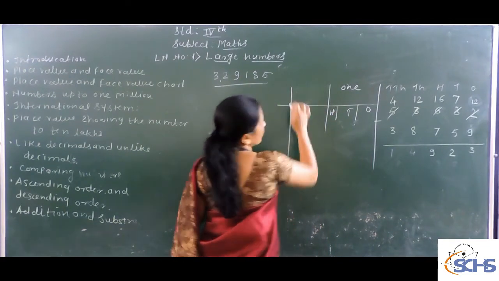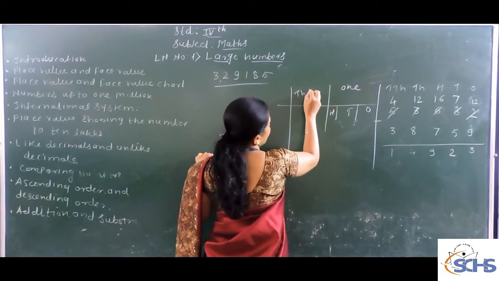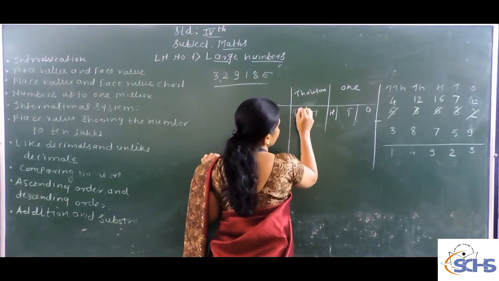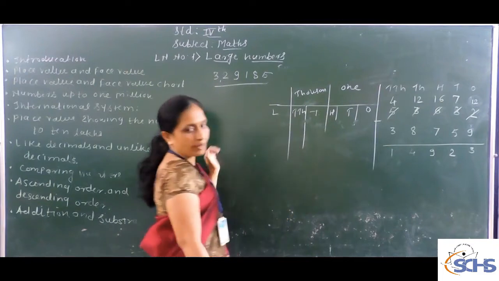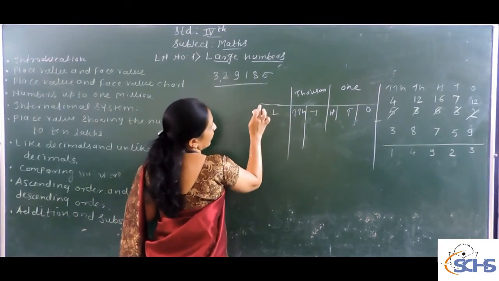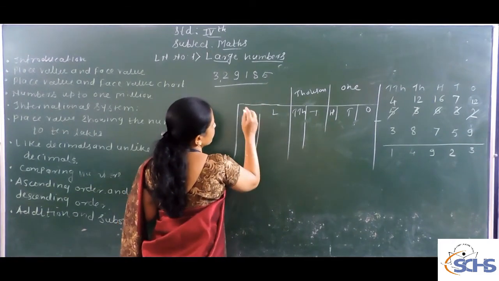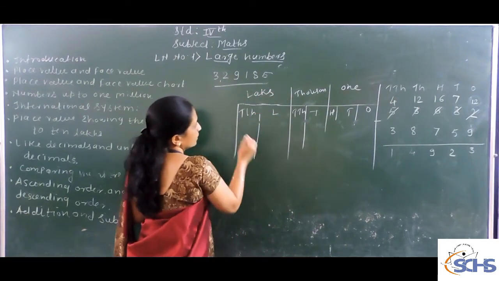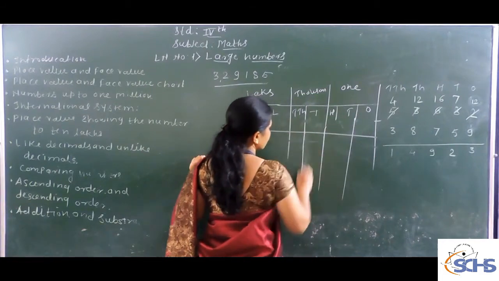After that, the 1000 place, that is 1000 and 10,000. Here is the lakh, and after the lakh you take the 10 lakh. This is called the lakh. See properly which way you are going to arrange this number.